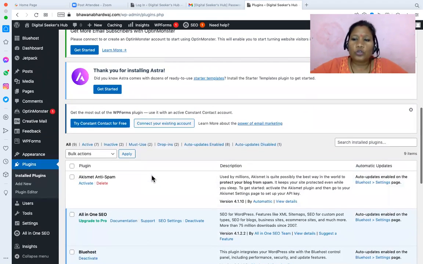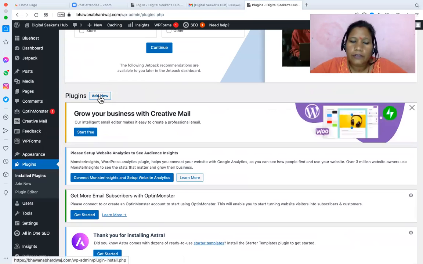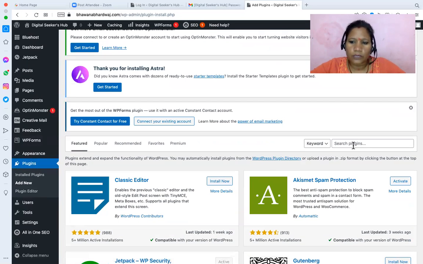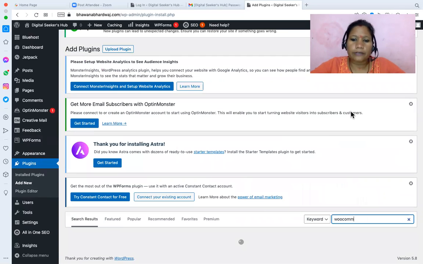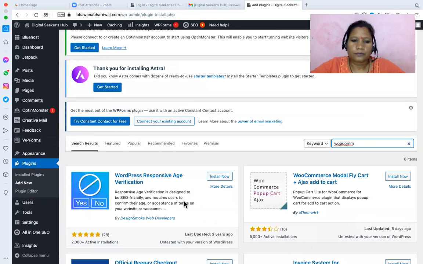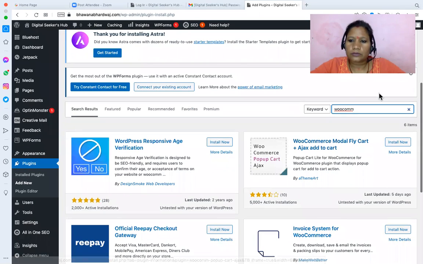Right now, I'm going to show you how to create an online store using WooCommerce. So here we will click on plugin, add new, and there we will search for WooCommerce. This is the most popular plugin for online store setup in WordPress.